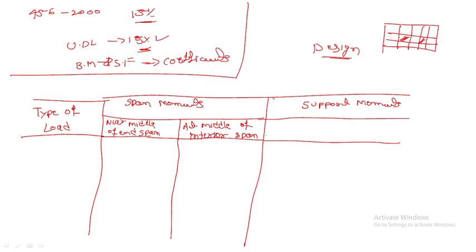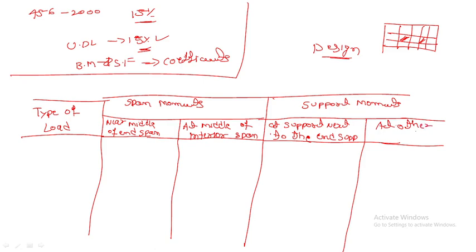Near middle of end span, middle of interior span, and in support also: at support next to the end support, and last one, at other interior support. So all this depends on how you are using the values.